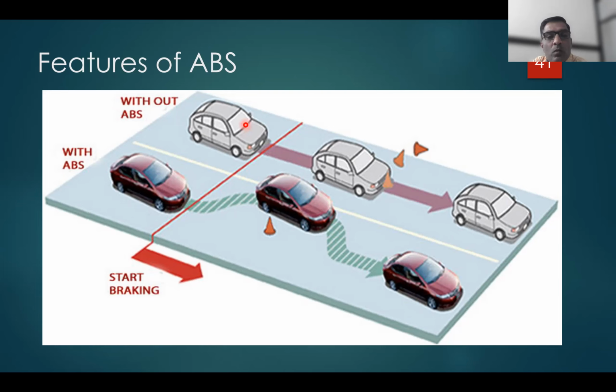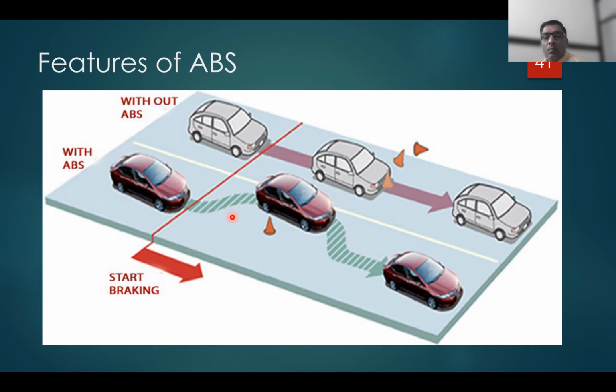Here in the second situation, the vehicle without ABS, you can see this dark arrow. What does it indicate? There is skidding of the vehicle. Here you can see some part is dark, then again release brake, again brake, again release.